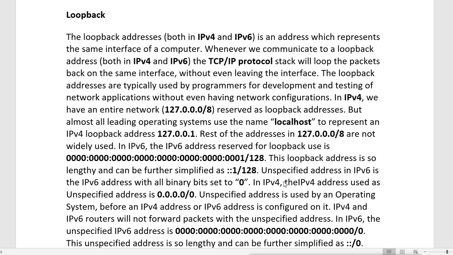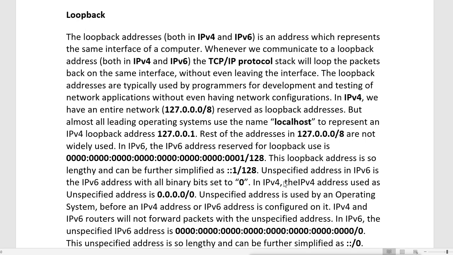This loopback address is so lengthy that it can be further simplified as ::1/128. That means we eliminate all those leading zeros to shorten the address, and it becomes ::1.